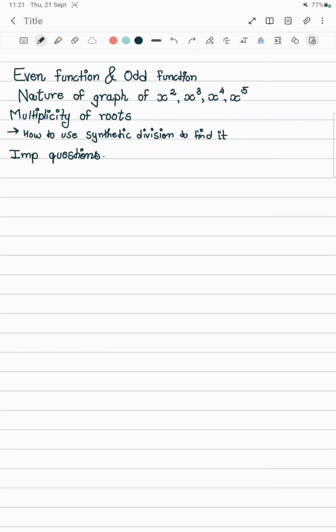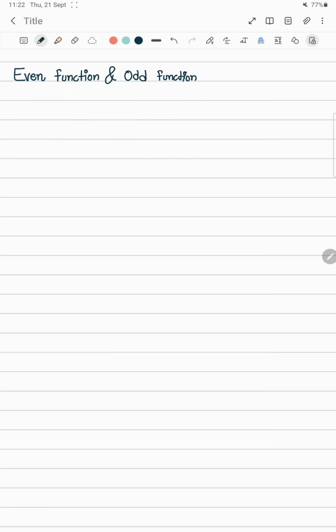Today we are going to study first even function and odd function, then the nature of graphs of x square, x cube, x raised to 4 and x raised to 5. Then the multiplicity of roots and how to use synthetic division to find the multiplicity of roots. And in the last part we will see some important questions for our exam. So let's start with the even function.